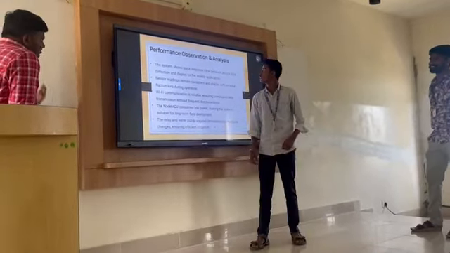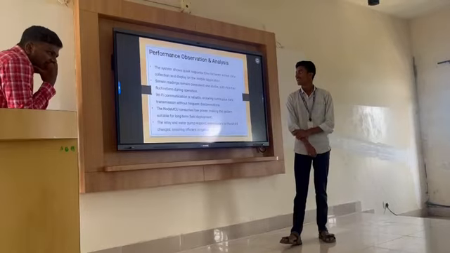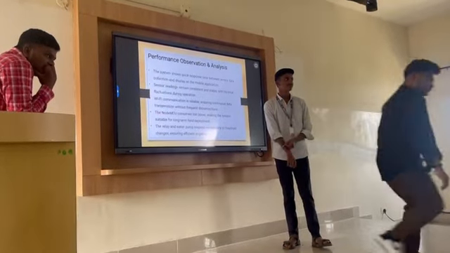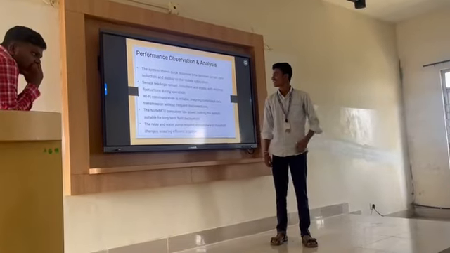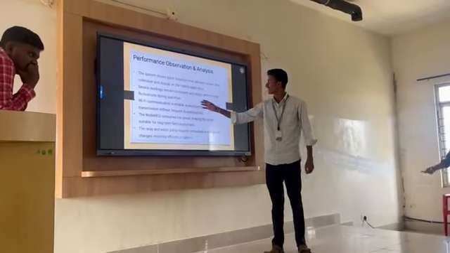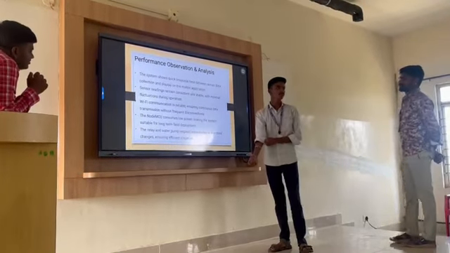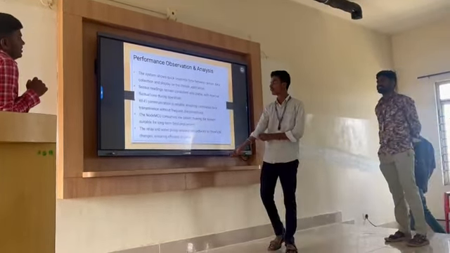Next is the performance observation. The system shows quick response time between sensor data collection and display on the mobile. Sensor readings remain consistent and stable with minimum fluctuation during operation.